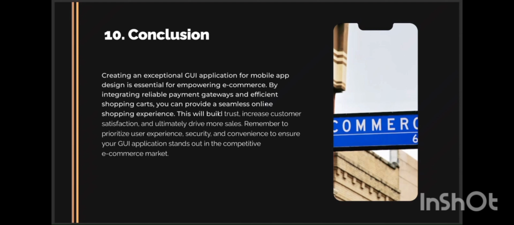Nowadays, commonly used e-commerce mobile apps are designed for shopping